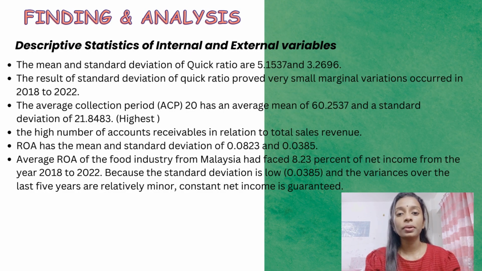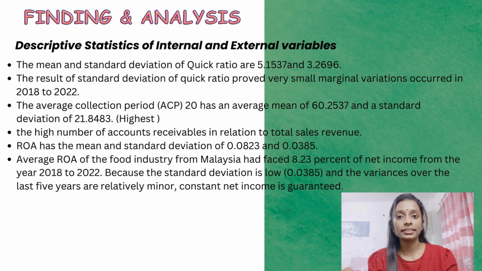Okay, the next part will be the findings and analysis. The first one is the descriptive statistics of the internal and external variables. In the descriptive statistics, I found that the mean and standard deviation of the dependent variable, which is the quick ratio, are 5.1537 and 3.2696. The standard deviation of the quick ratio proves that a very small marginal variation occurred from 2018 until 2022.